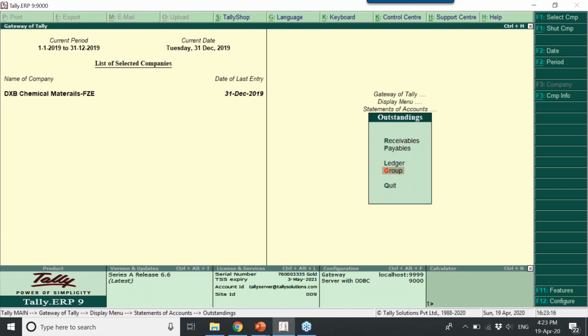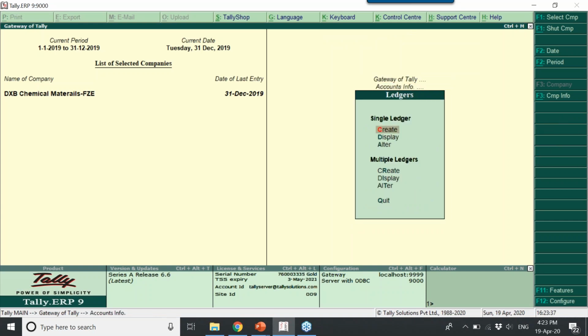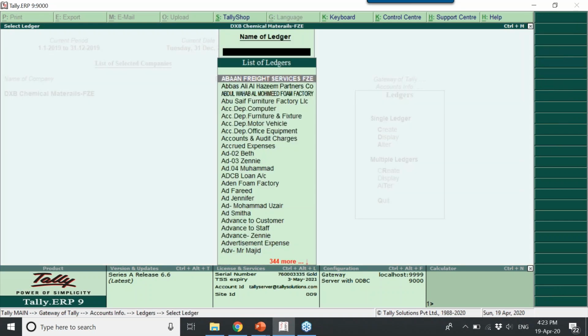Specific Emirates, what is the performance? Which Emirates is giving you good business? What is the outstanding from specific Emirates? So you need to create accounting groups to classify your customers. So where is it? Master creation. When you go to accounting info, when you go to ledger, I'm going to alteration of ledger.